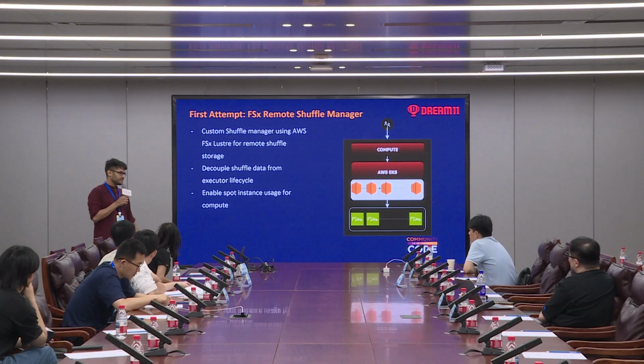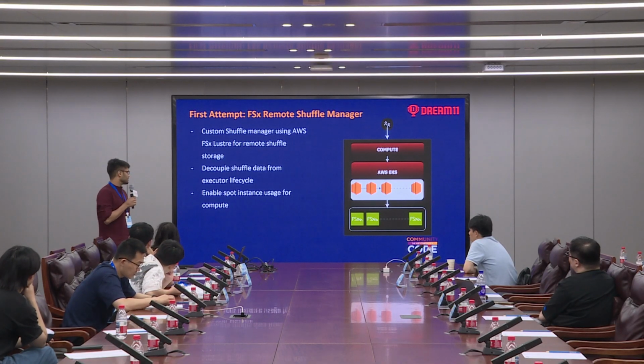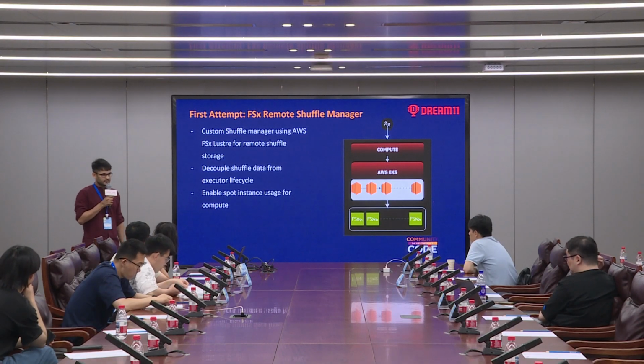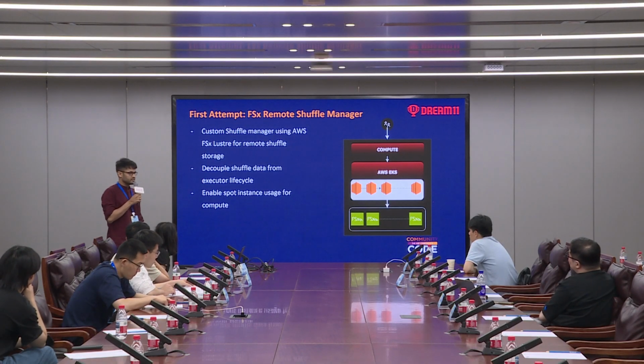As Amit rightly mentioned, the scale that we deal with is massive, and the amount of shuffles that we execute every day is pretty huge. We came up with a lot of headaches, and our first serious attempt towards solving this problem was using AWS FSx. It's more like a file system that AWS provides as an enterprise service, and we wrote our custom implementation on top of it.